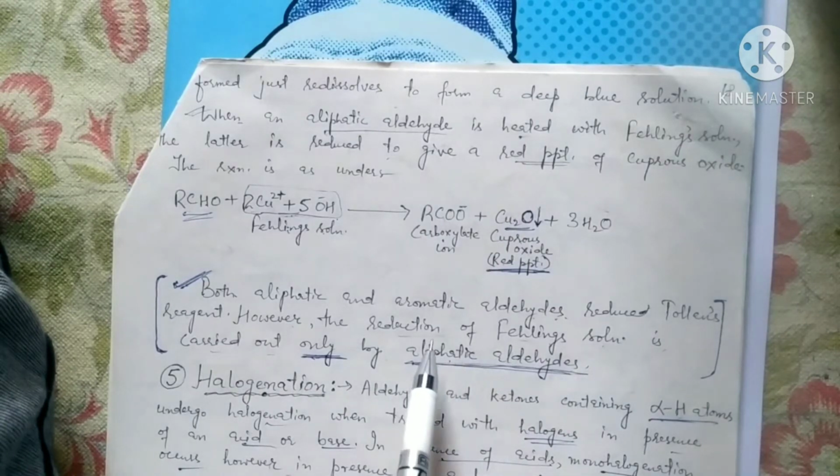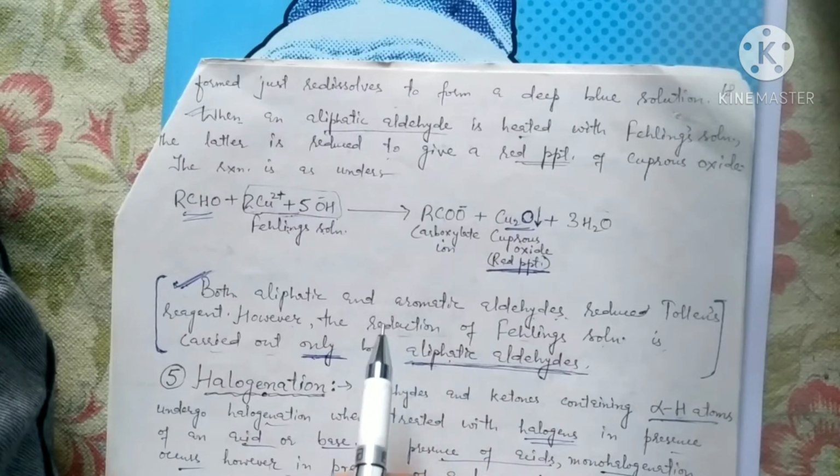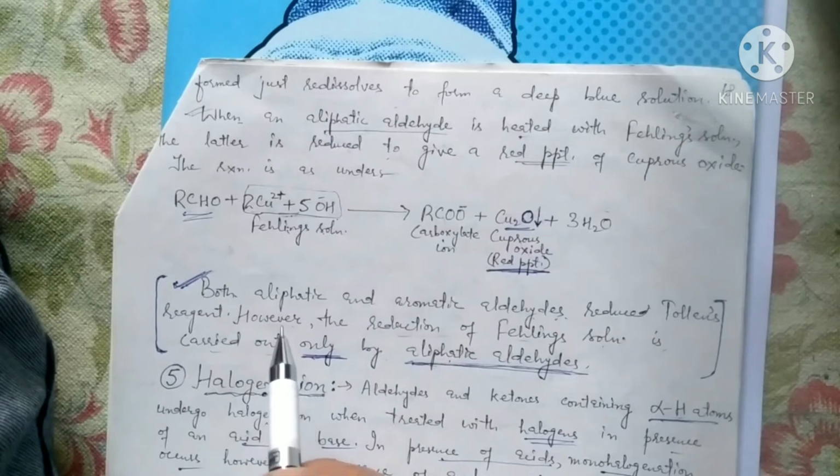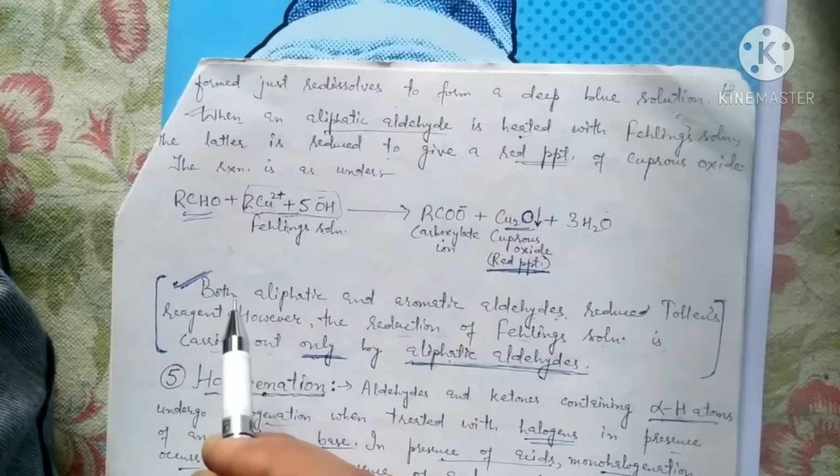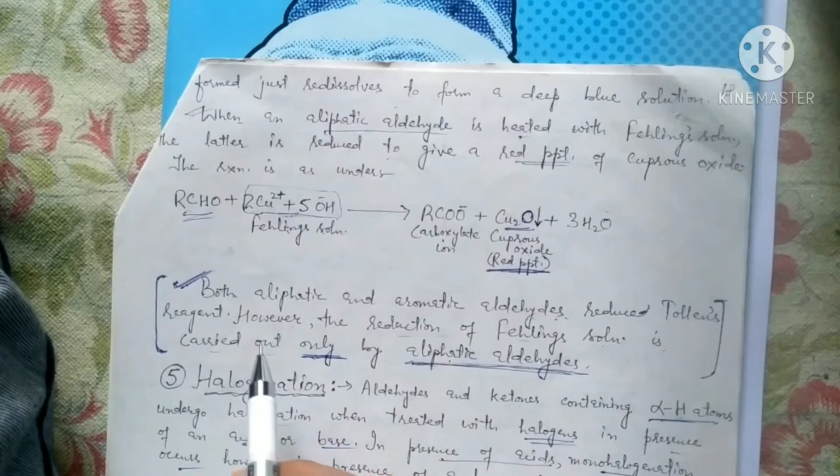In oxidation, we discussed first of all the simple oxidation method, that is the use of acidified potassium dichromate, and that acidified potassium dichromate is a strong oxidizing agent. Then we took into consideration the use of mild oxidizing agents as well, where we discussed Tollens reagent test and Fehling's test.